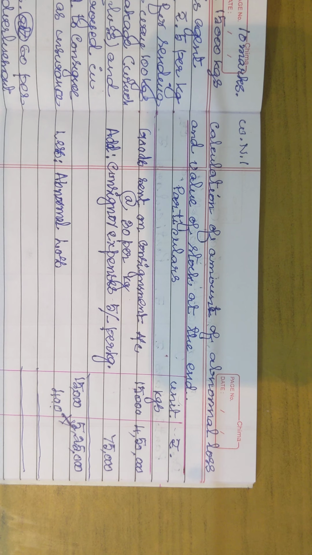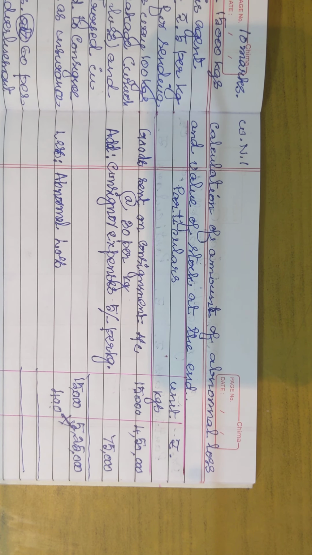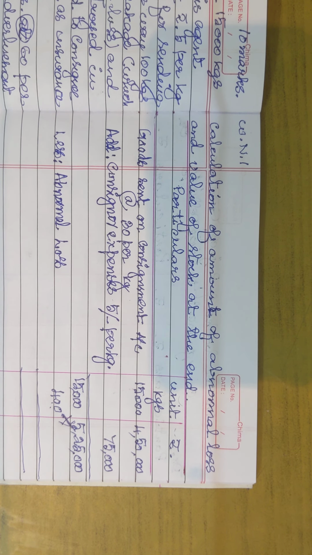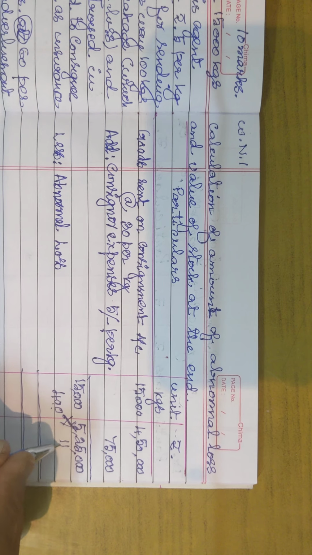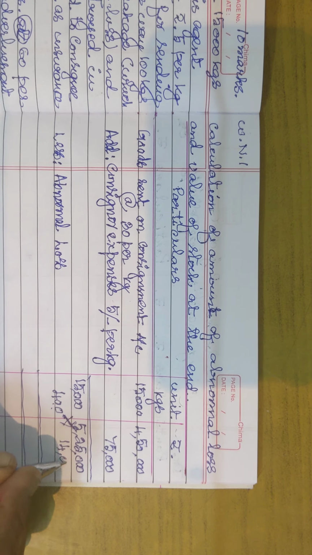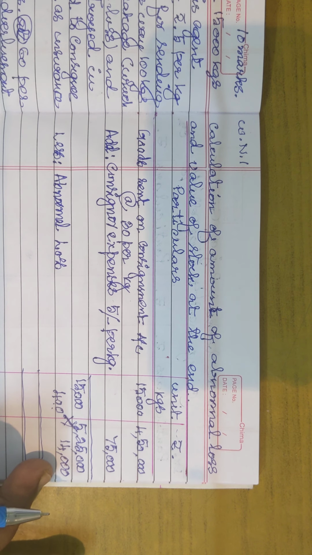So let us take 5,25,000, divide it by 15,000 and multiply it by 400 kgs. The amount comes to 14,000. This is the cost of my abnormal loss. This will appear in my consignment account.